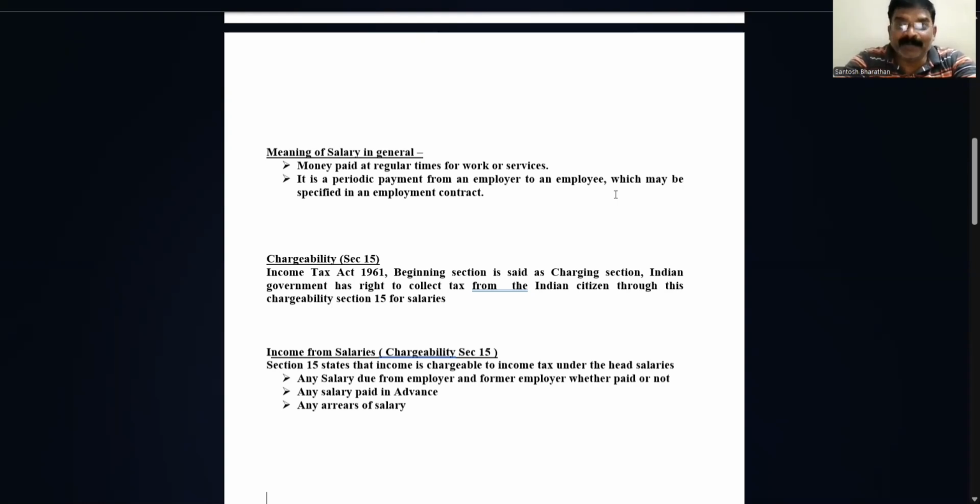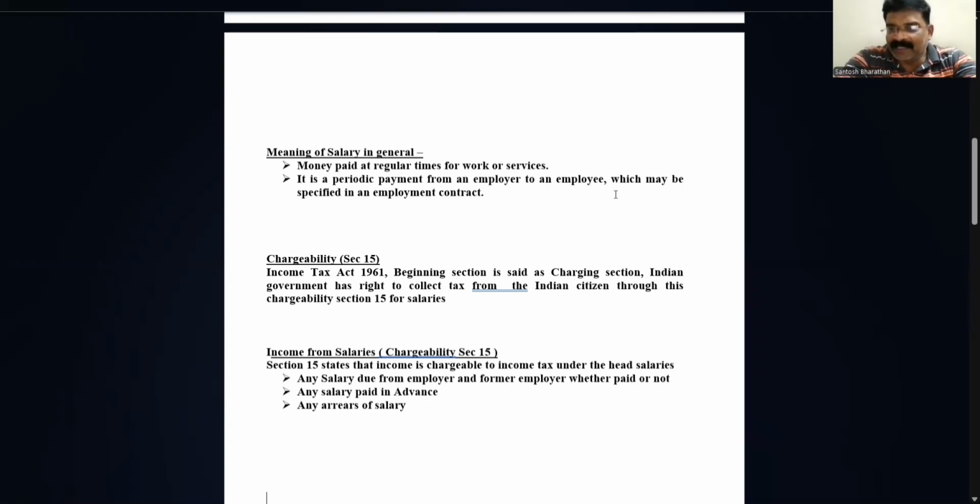According to the Income Tax Act 1961, the central government has a right to collect tax from every citizen through section 15. It says the central government has a right to collect tax from an individual whose income exceeds the income tax slab. That is the chargeability section.